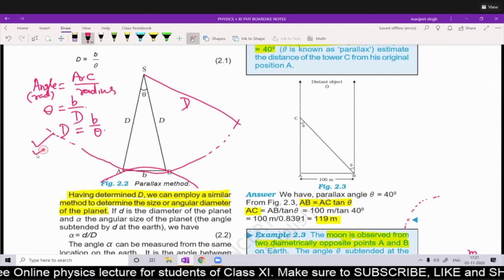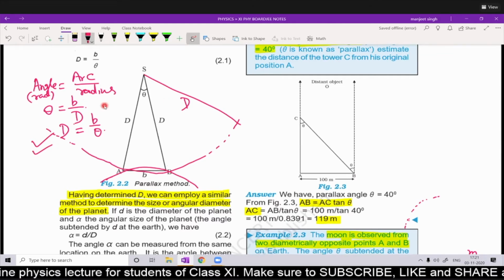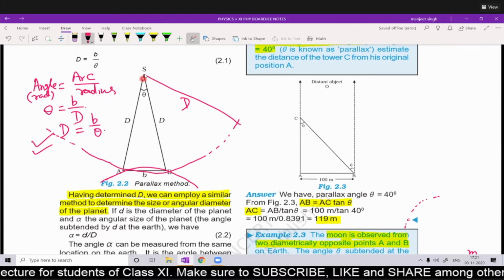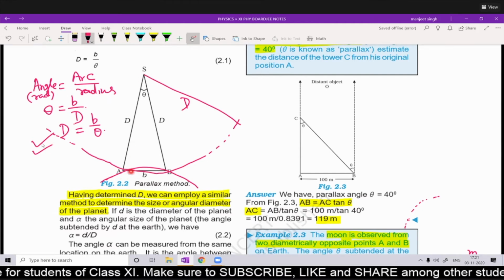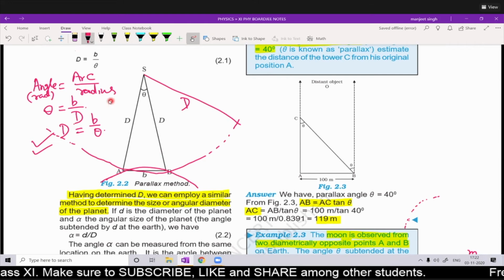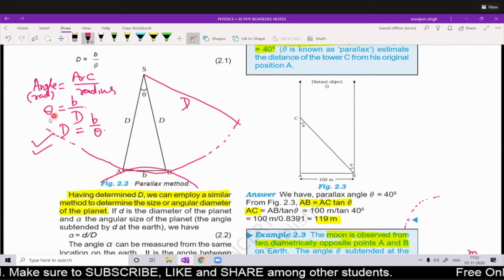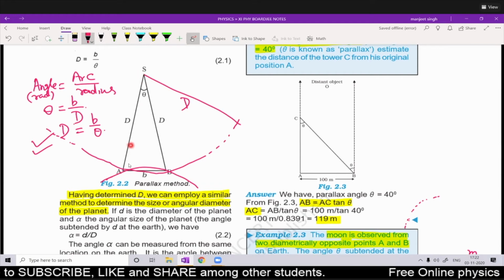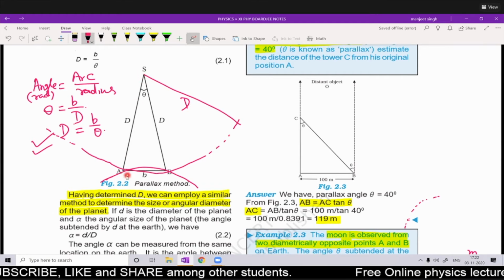If you take this radius and make a big circle, the basis becomes an arc. So angle is equal to arc upon radius, theta is equal to b upon D, and D can be calculated, the distance between the planet and the Earth.